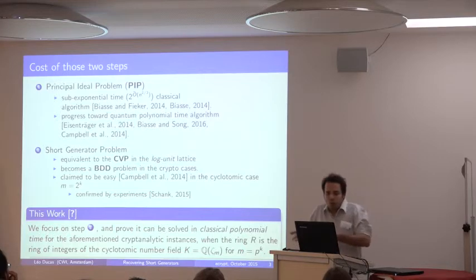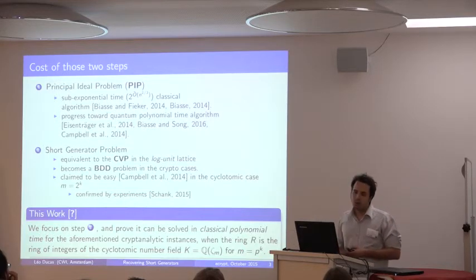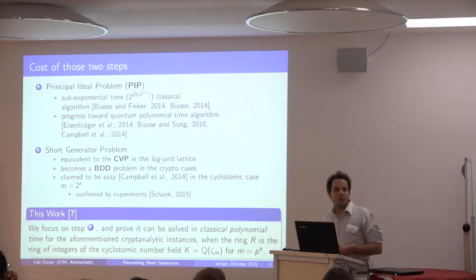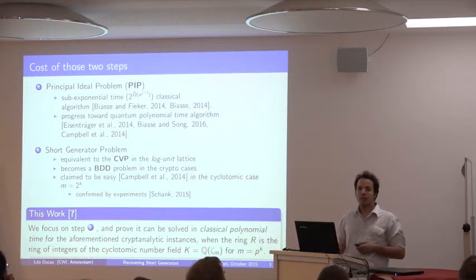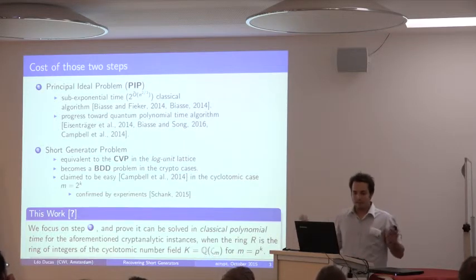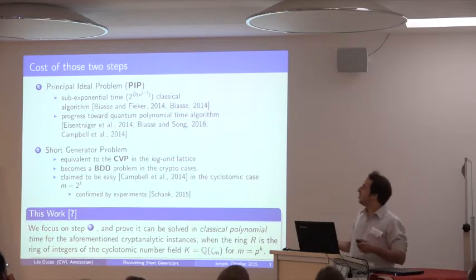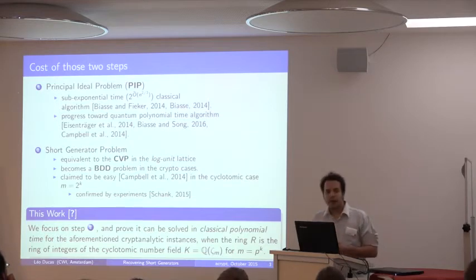We know this algorithm is sub-exponential. Well, there's some heuristic in there, but we're pretty much convinced. But it has never been implemented, except in dimension 1, basically. So if you can run this algorithm in dimension 8, 16, that's already something. It would be nice to see how those algorithms actually perform.